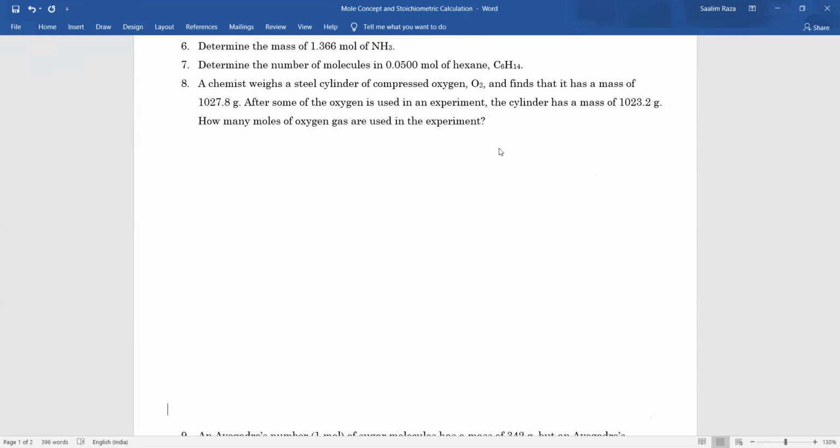A chemist weighs a steel cylinder of compressed O2 and finds that it has a mass of 10278 grams. After some time, oxygen is used in an experiment. The cylinder now has a certain mass. How many moles of oxygen are used in this experiment? It is very easy. Mass of oxygen in cylinder before experiment is equal to 1027.8 grams.